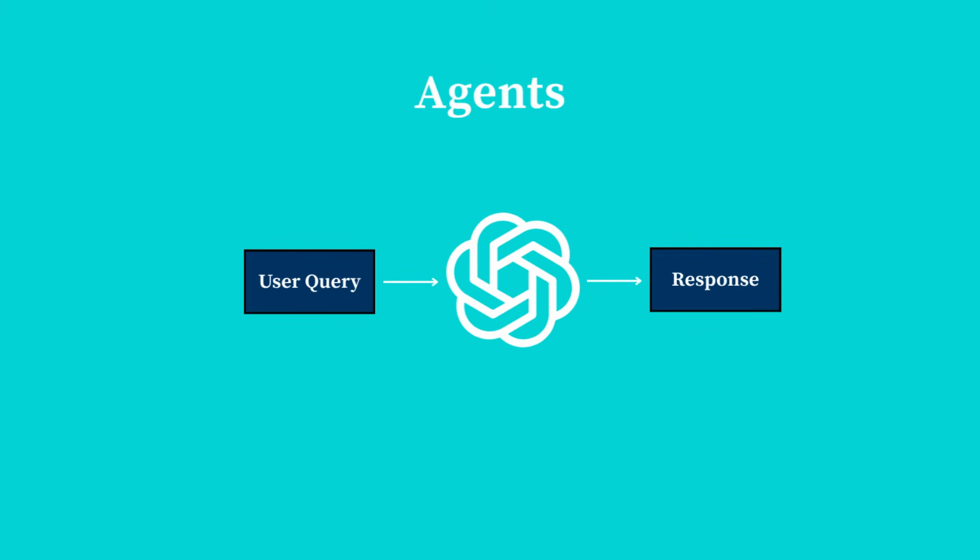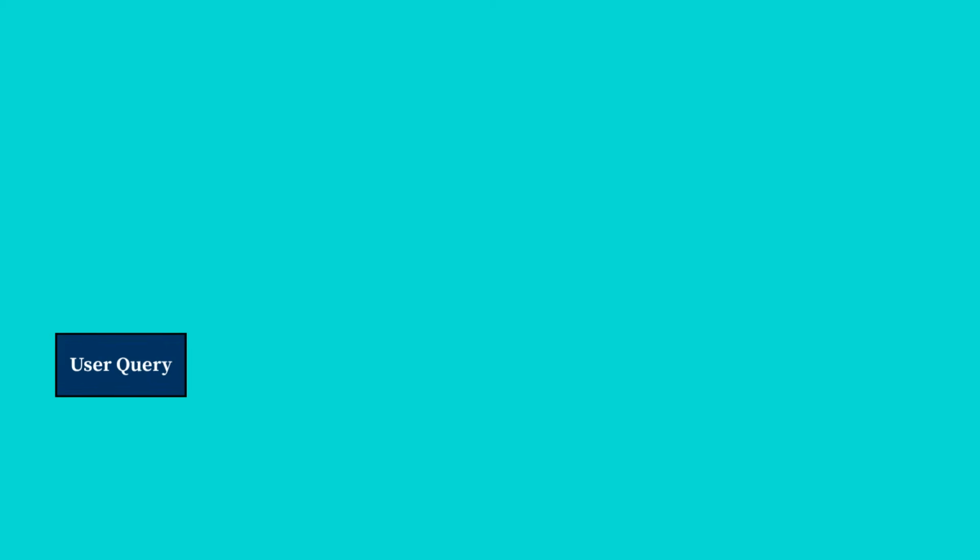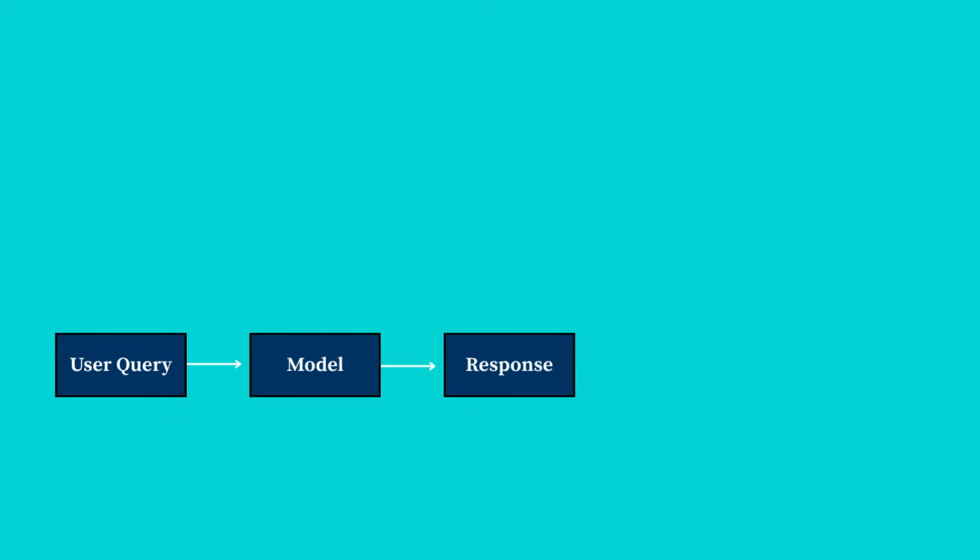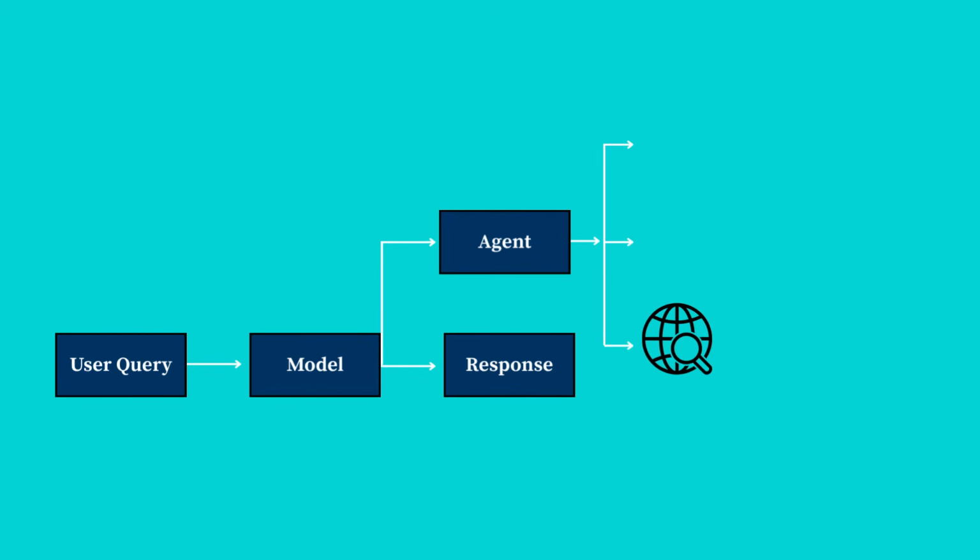Let's understand how agents actually work behind the scenes. An AI agent works in a continuous loop. First, it receives a user request, then it analyzes the request and thinks about what needs to be done. If it already knows the answer, it simply responds. But if it needs additional information, it can decide to use a tool. For example, it might search the web, perform a calculation, query a database, or call an external API.